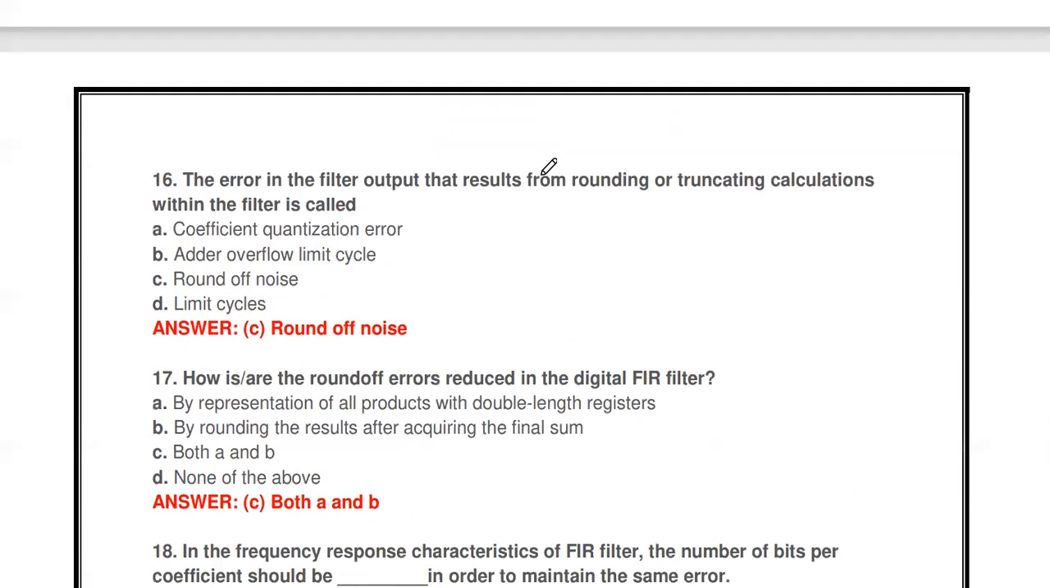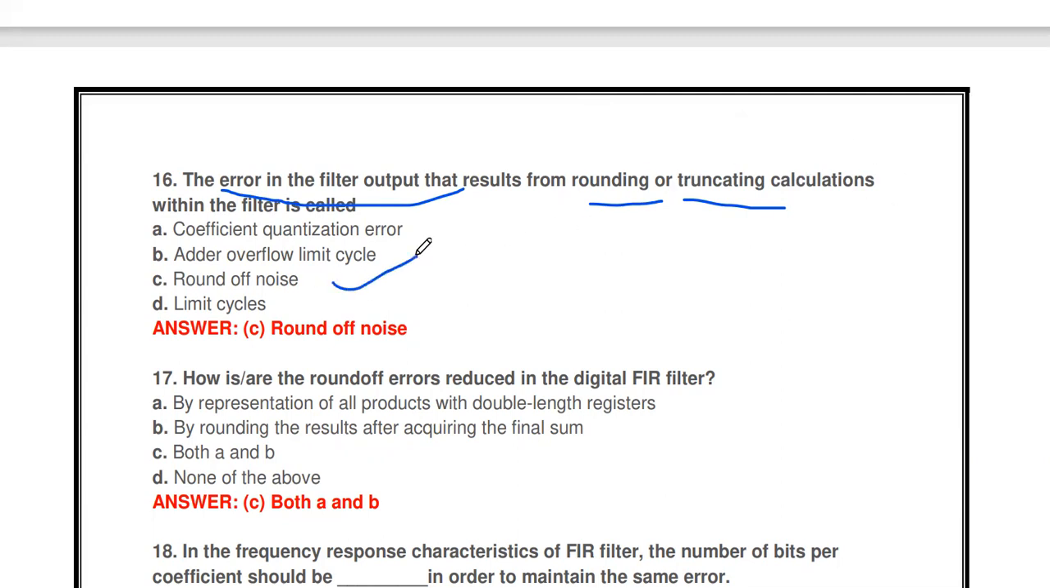The next thing, the error in the filter output that results from rounding or truncation calculation within the filter is called dash. The error in the filter output due to the truncation and rounding process is called round off noise.